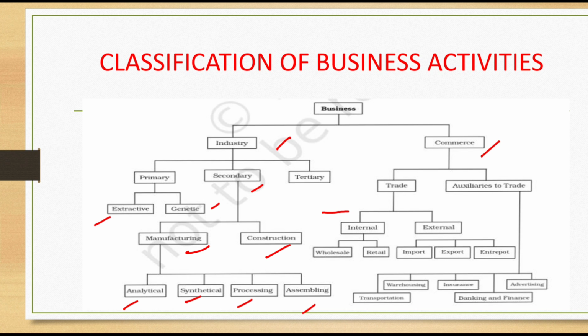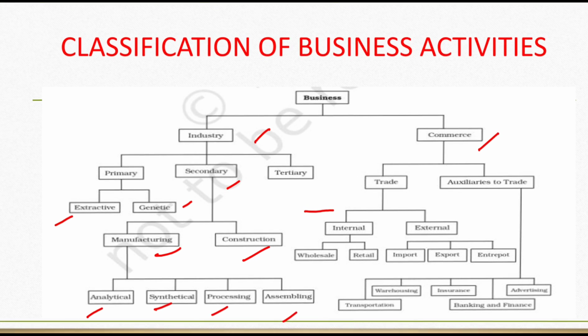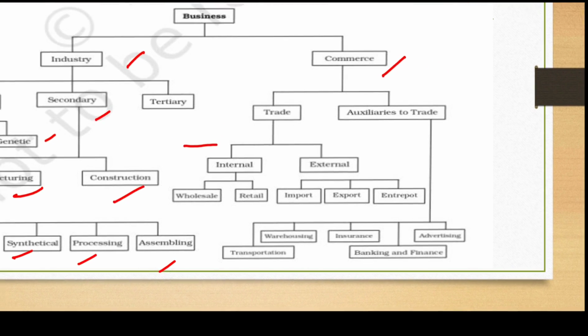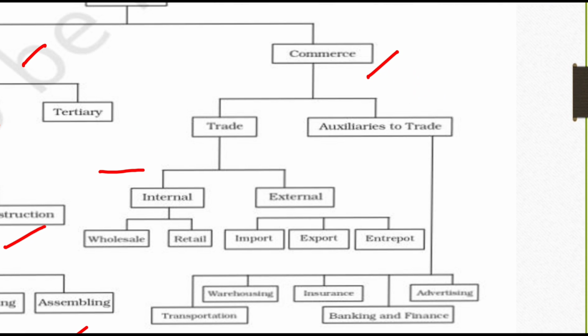Then commerce. Commerce is classified into two, trade and ancillaries to trade. Trade is again classified into two, internal trade and external trade. Internal trade is again classified into two, wholesale trade and retail trade. External trade is again classified into three: import trade, export trade and entrepot trade.